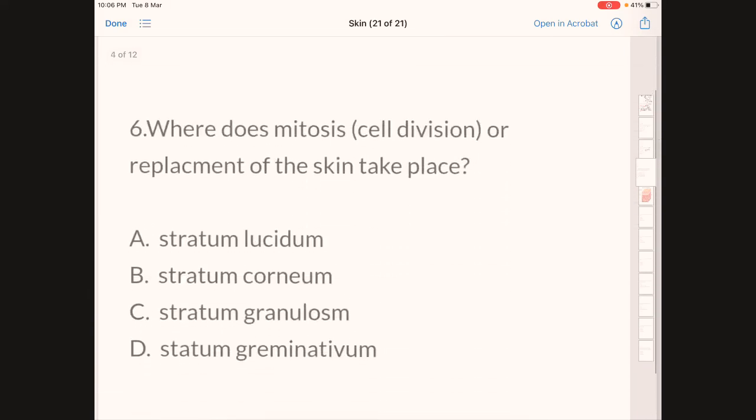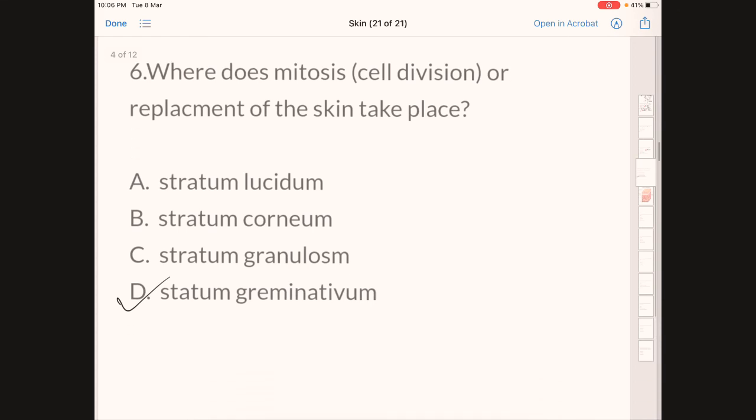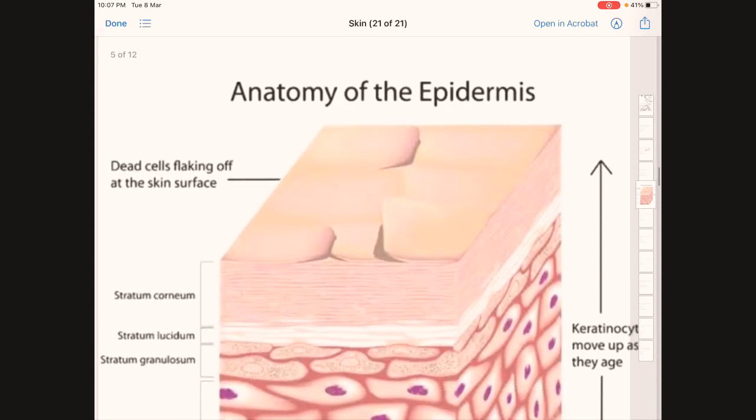Next question we'll see. Where does mitosis, or cell division, or replacement of the skin take place? Option A, stratum lucidum; option B, stratum corneum; option C, stratum granulosum; option D, stratum germinativum. The correct answer here is D. As I have already discussed, cell division or mitosis takes place in the stratum germinativum. So the correct answer is D.